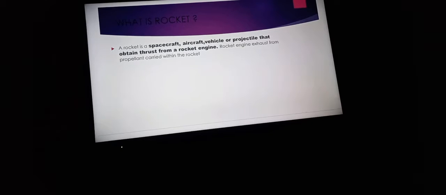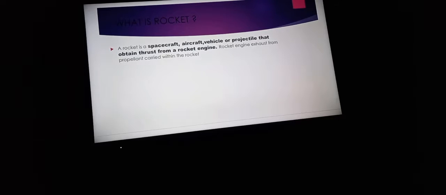So let's move on. In the first slide I explained what a rocket is. A rocket is a spacecraft, aircraft, vehicle or projectile that obtains thrust from a rocket engine. The rocket engine exhausts a propellant carried within the rocket.